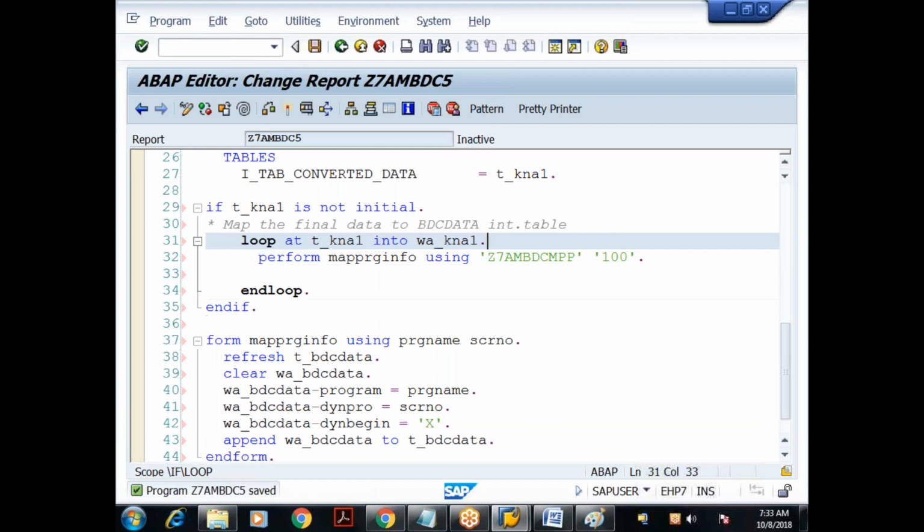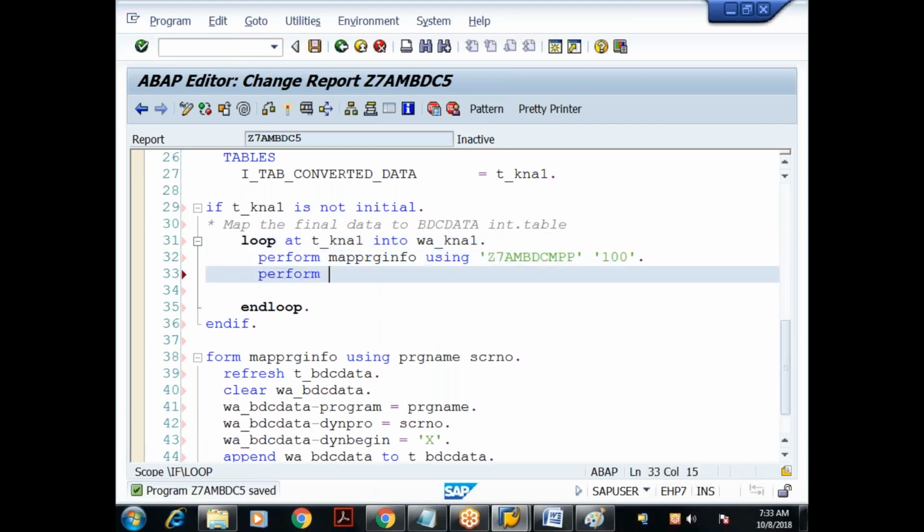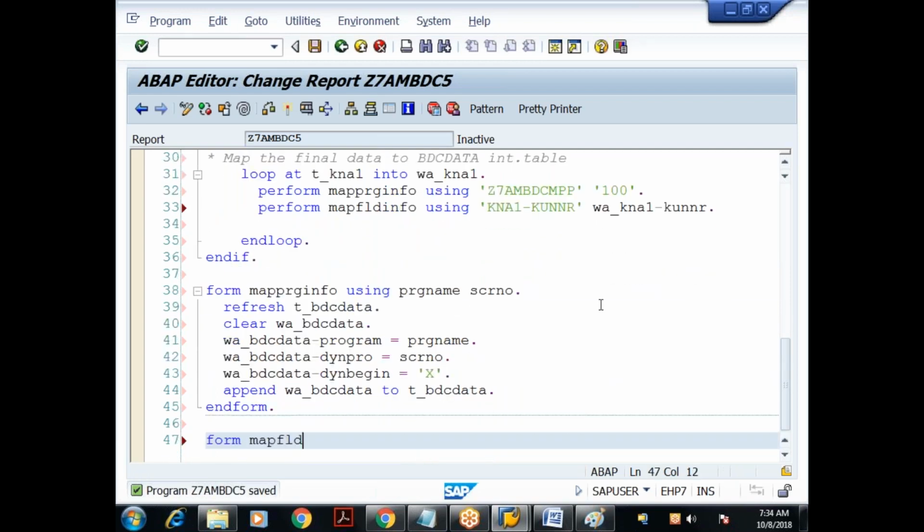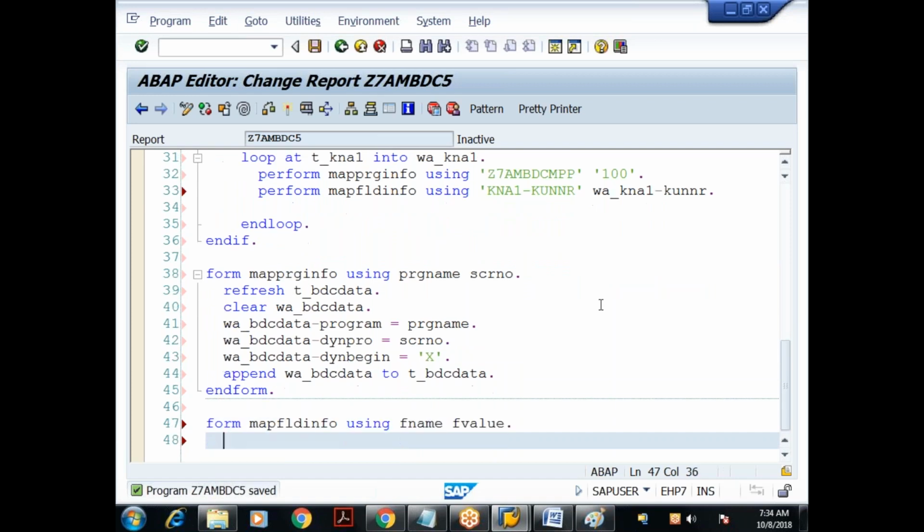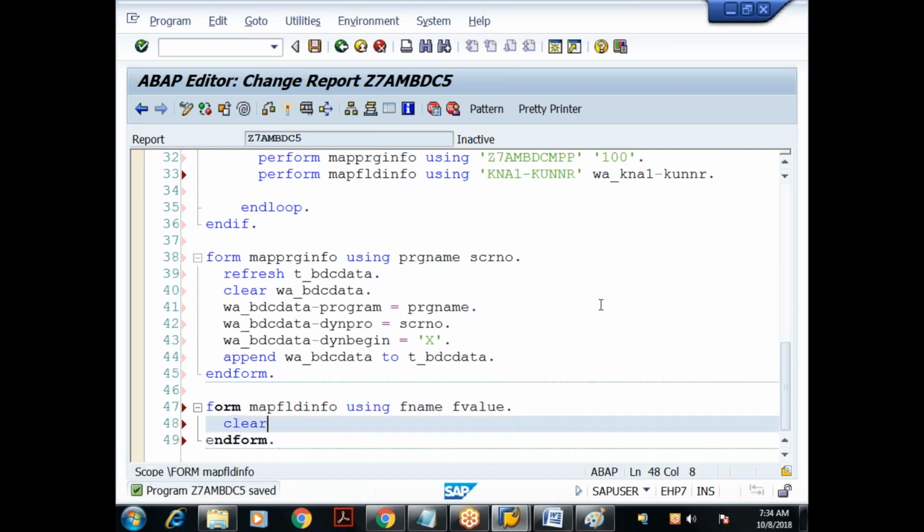Then I need to call another subroutine for mapping the fields information. I'll say map_field_info; any name you can give, I'm giving a meaningful name. Using the name of the first field in the screen, KNA1-KUNNR. Where is the value available? We are in the loop, so each record comes to the work area, so this is W_KNA1-KUNNR. Let us define map_field_info using two formal parameters, F_NAME and F_VALUE, then endform.